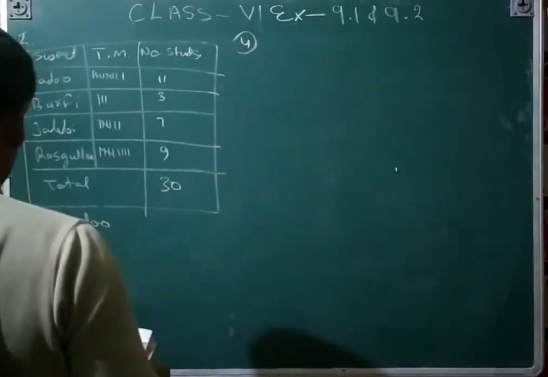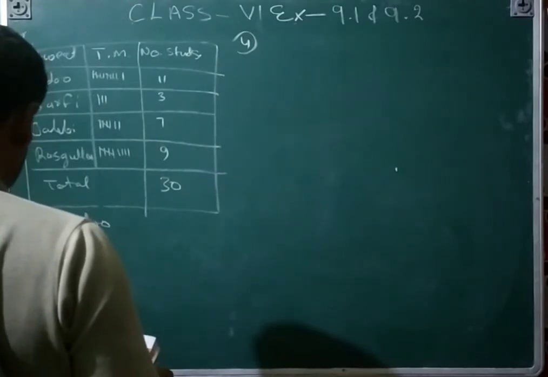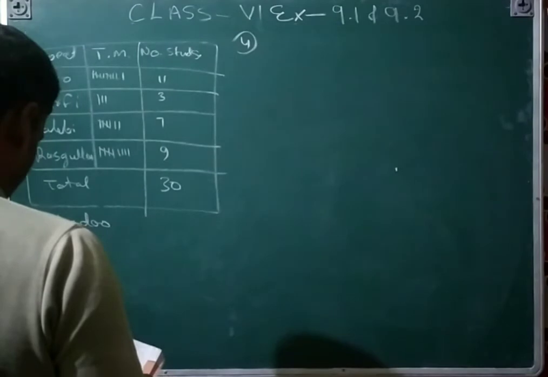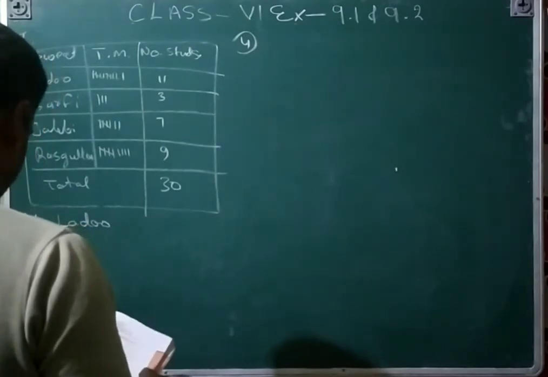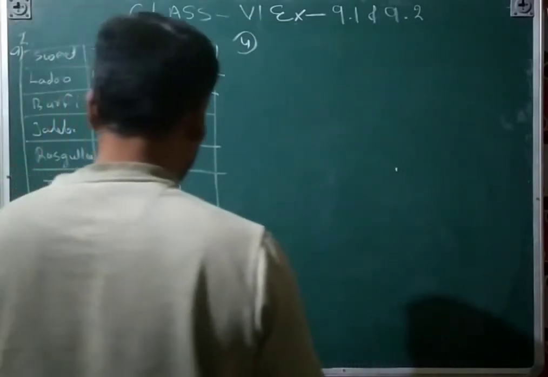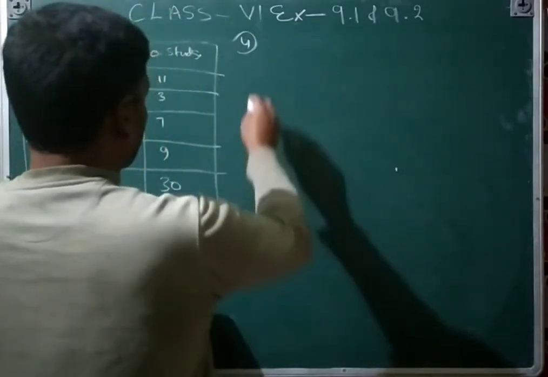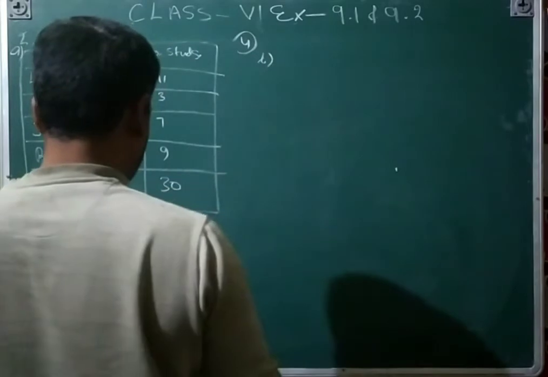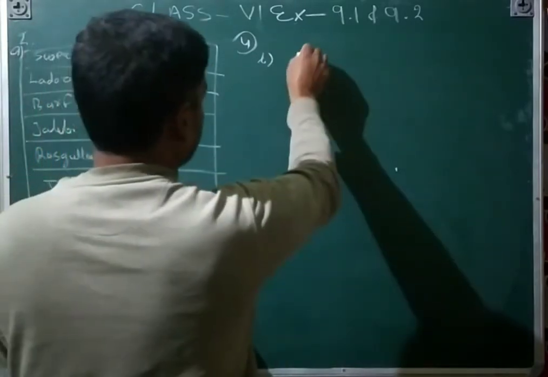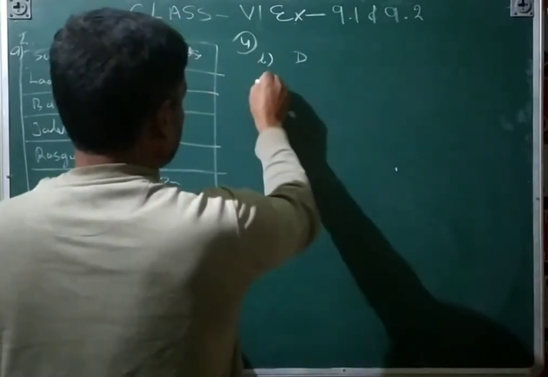Question number 4: following the pictograph, the number of tractors in 5 villages. One diagram is equal to one tractor. Question 1: which village has the minimum number of tractors? D village.